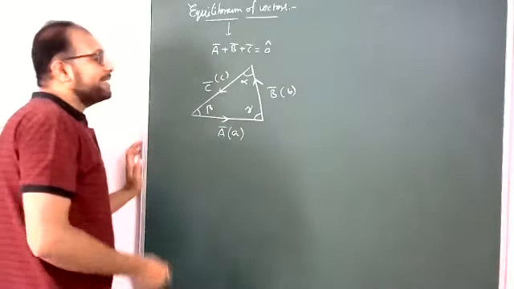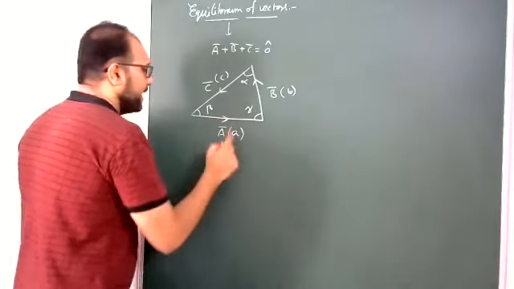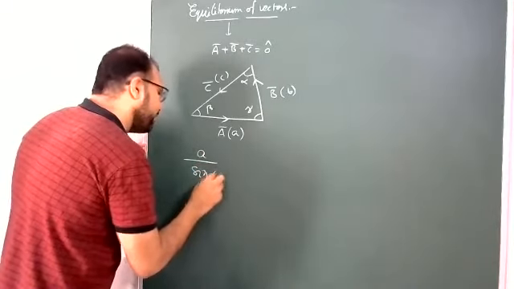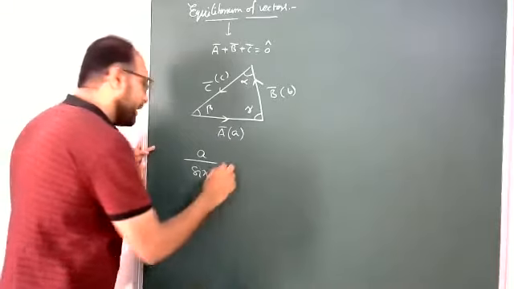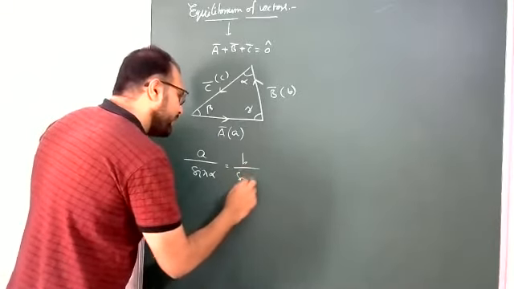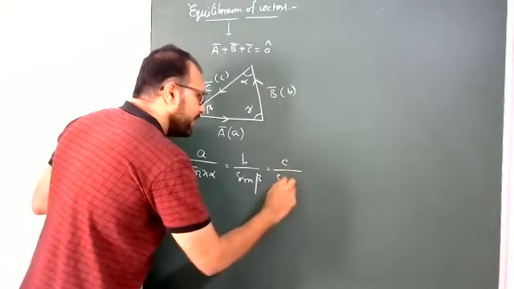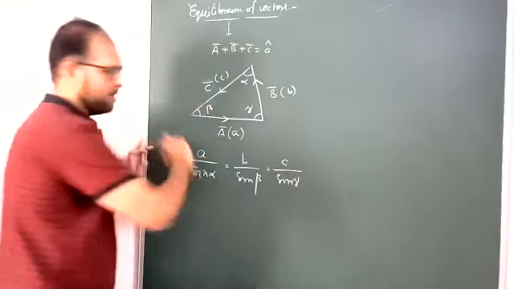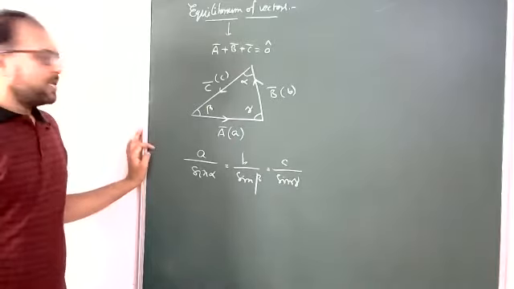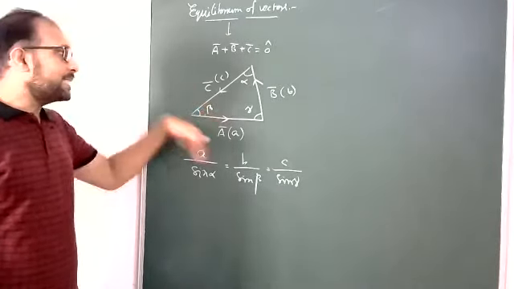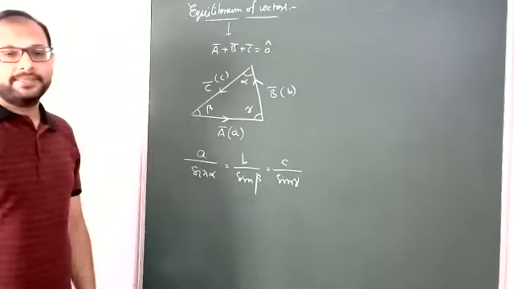So from the properties of triangles, here A by sine alpha equal to B by sine beta equal to C by sine gamma. So this is now the properties of a triangle and vector addition, both combined.